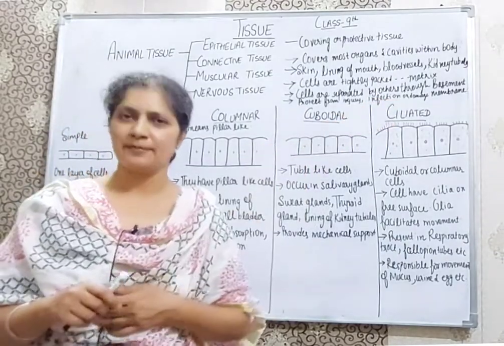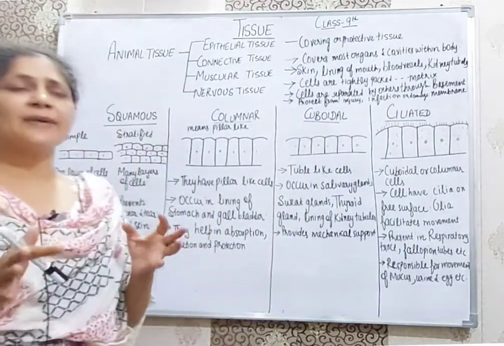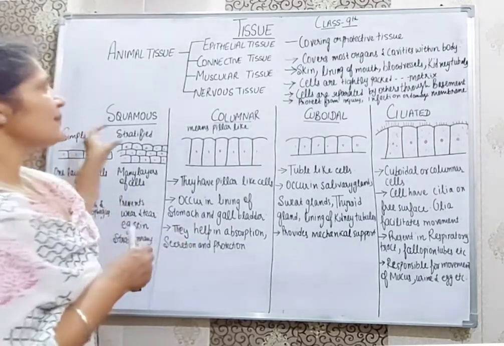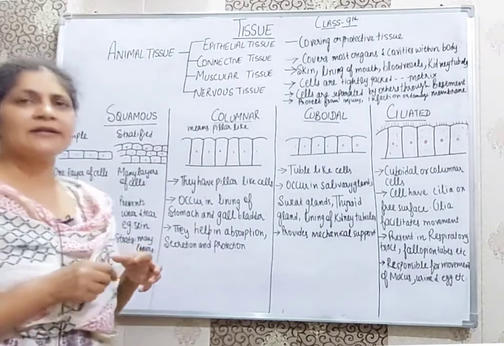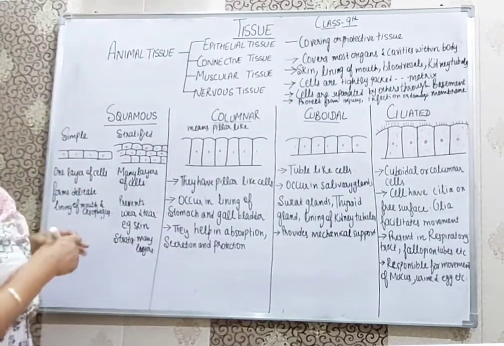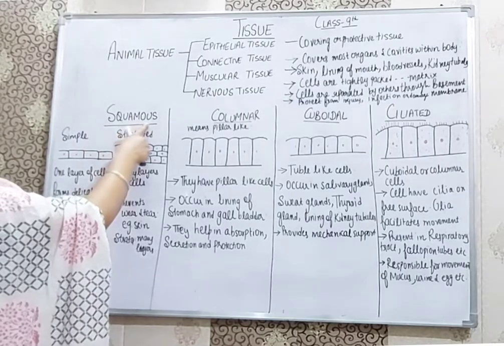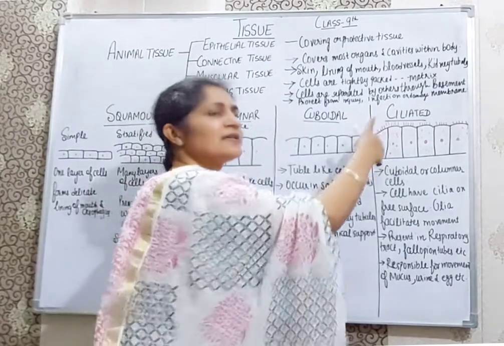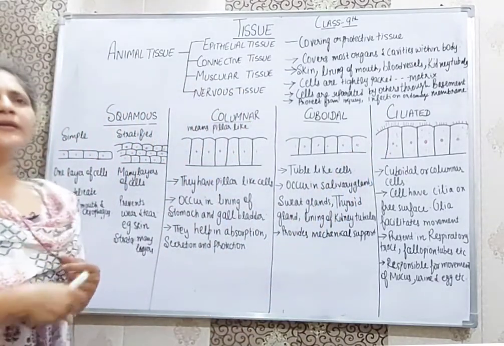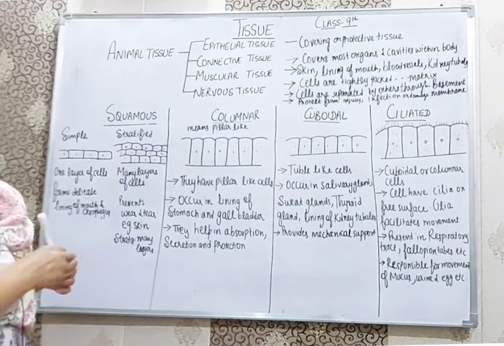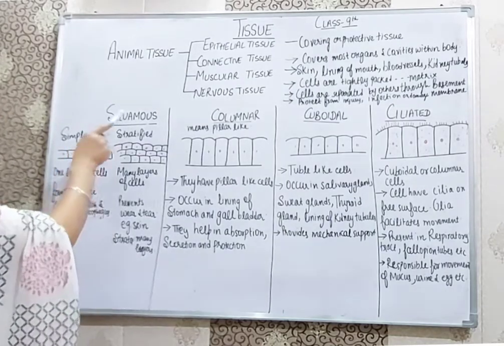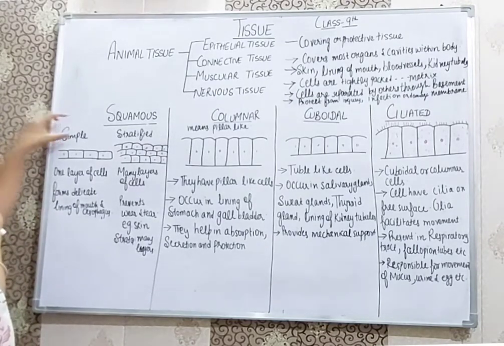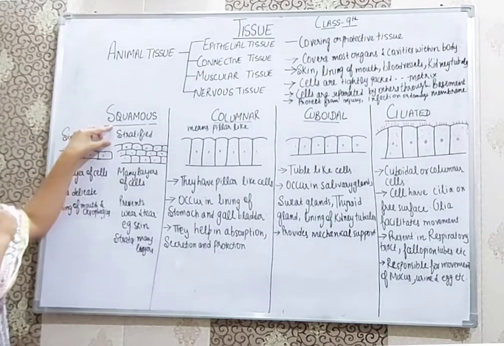Now students, depending upon the shapes and functions, the epithelial tissues are further divided into four types: squamous, columnar, cuboidal and ciliated epithelial tissue. The first is squamous epithelial tissue. It is again divided into simple squamous and stratified squamous epithelial tissue.